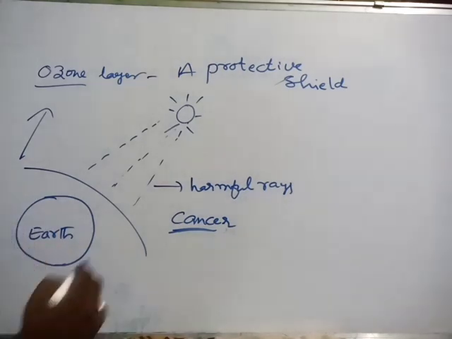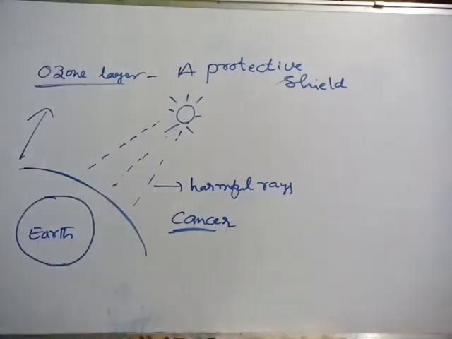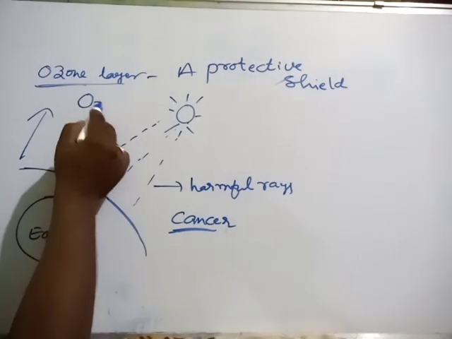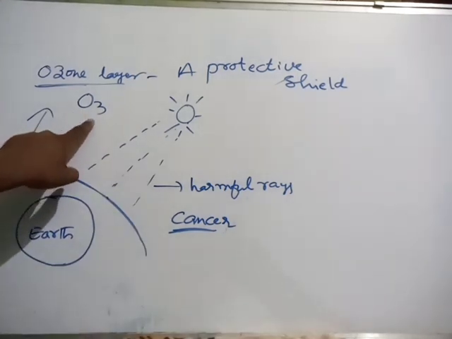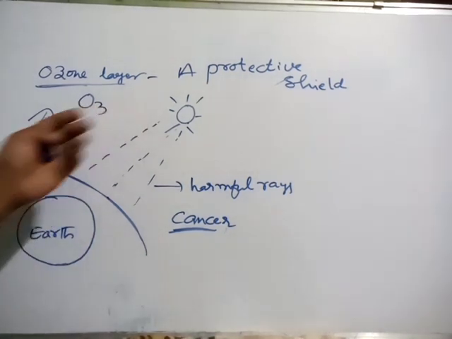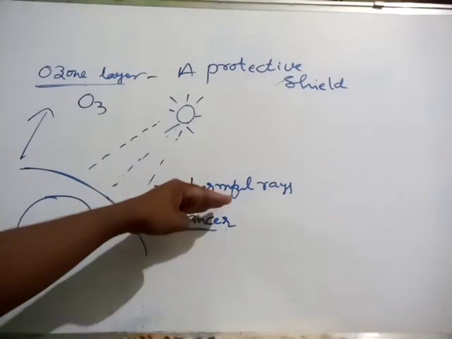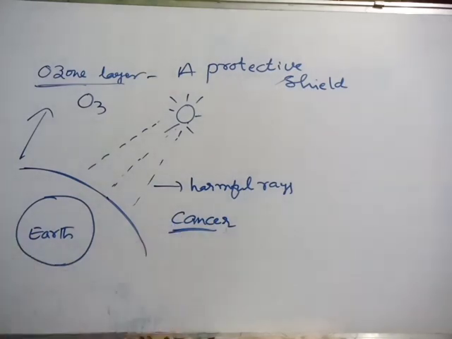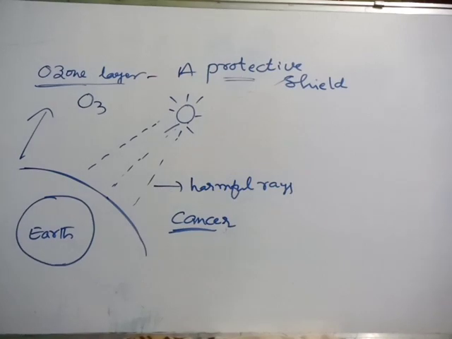Here our earth is surrounded by the ozone layer. This ozone layer is the O3 form. Oxygen will be in this form, O3 form. O3 is one of the forms of oxygen. When the sunlight reaches this ozone layer, it stops the harmful rays from entering onto the earth. That's why we are safe. So that's why we can call this a protective shield also.